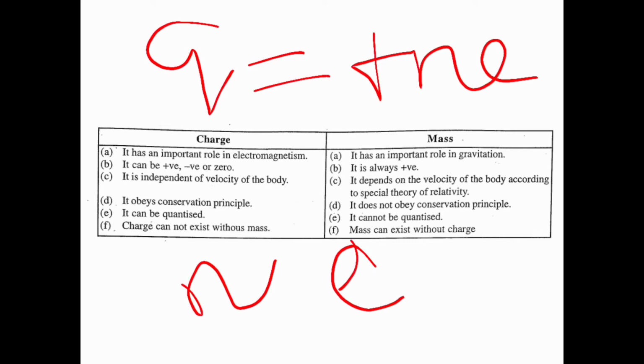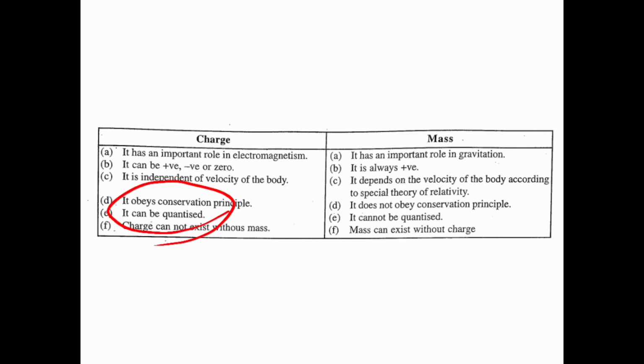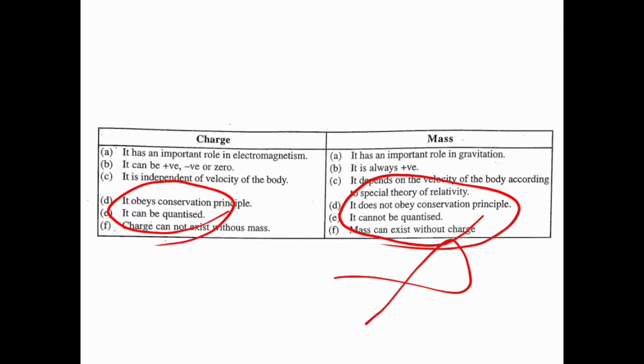It depends on the charge of the electron. If it is negative, we write minus ne. If it is positive, we write plus ne. This is only applicable to charge, but we cannot apply it to mass because it doesn't obey the conservation principle and it doesn't quantize.